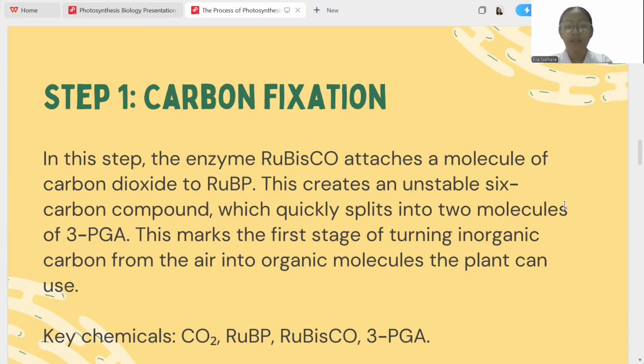So, in this step, the plant takes carbon dioxide from the air. The enzyme Rubisco attaches it to a 5-carbon molecule called RuBP. This forms an unstable 6-carbon compound which immediately splits into 3-carbon molecules called 3-PGA. This step is important because it's the first time inorganic carbon from the air is converted into an organic form the plant can use to eventually make sugars.